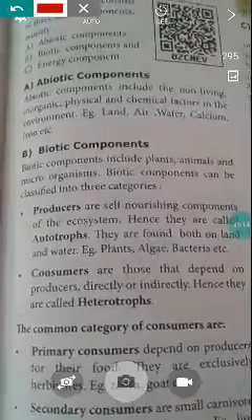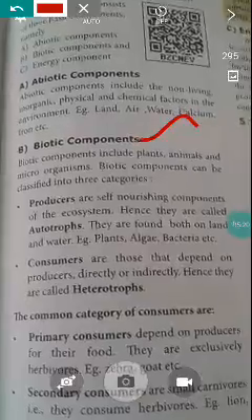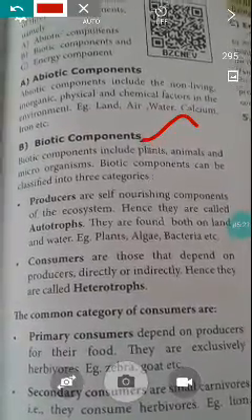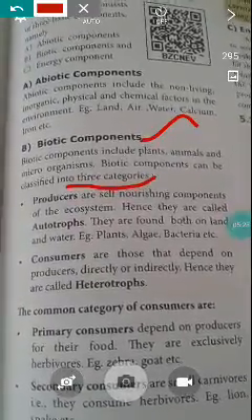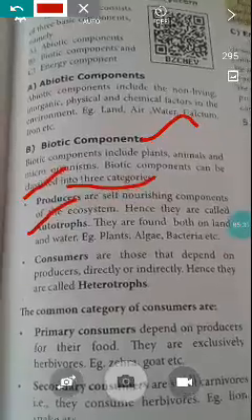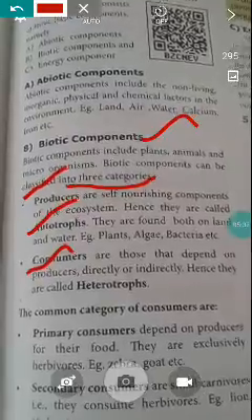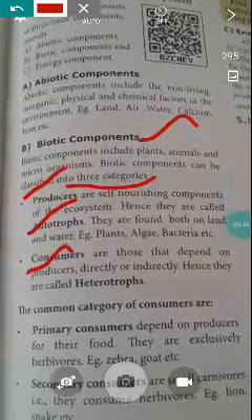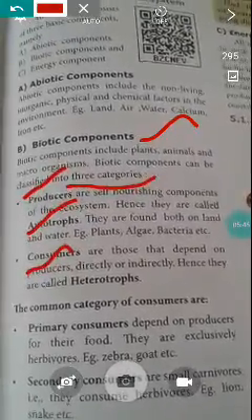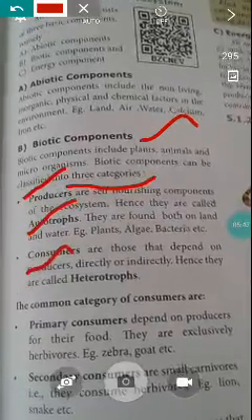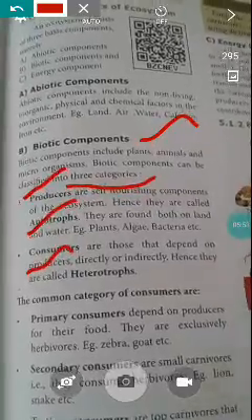The second component, biotic components. What do you mean by biotic components? The biotic components include plants, animals, and microorganisms. Biotic components can be classified into three categories: producers, consumers, and decomposers. What do you mean by producer? Producers are self-nurturing components. That means they produce their own food. They do not depend on others. Hence they are called autotrophs. They are found both on land and in water.